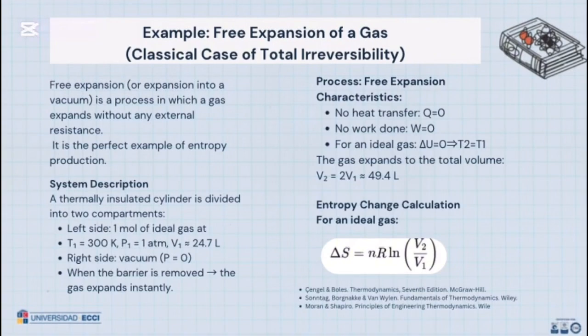Free expansion process characteristics: no heat transfer, Q equals 0. No work done, W equals 0. For an ideal gas, delta U equals 0, so temperature T2 equals temperature T1. The gas expands to the total volume, V2 equal to 2 times V1, equal to 49.4 liters. Entropy change calculation for an ideal gas: delta S equals n R times the natural logarithm of V2 over V1.